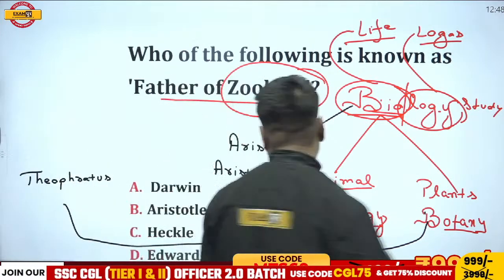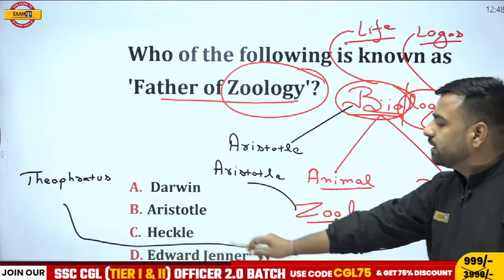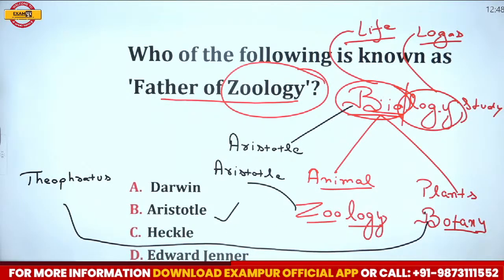Okay, let's move forward to the next question. So here, what is the correct answer? The correct answer is going to be B, that is Aristotle.